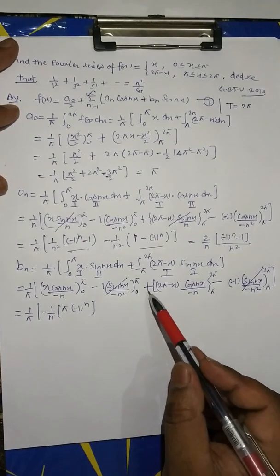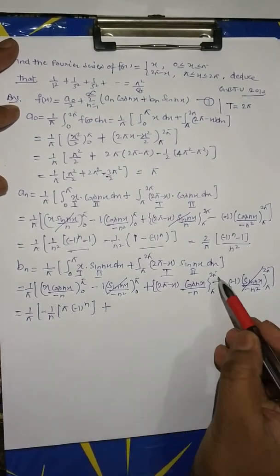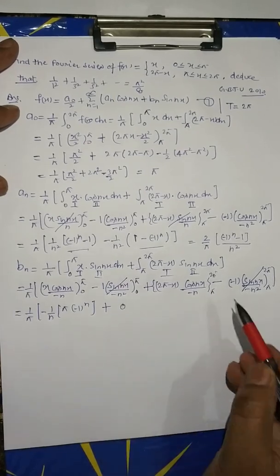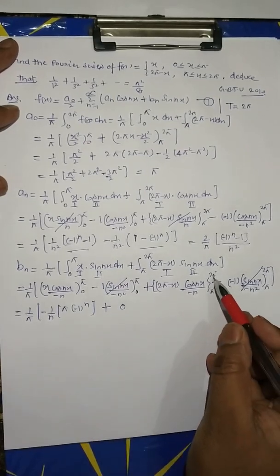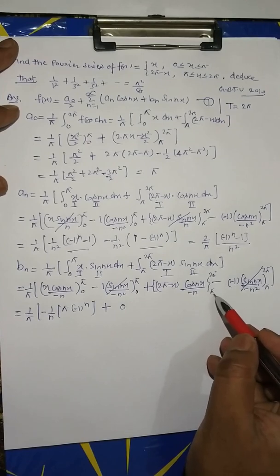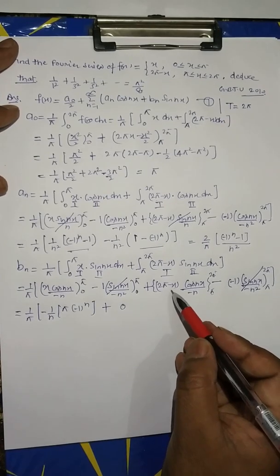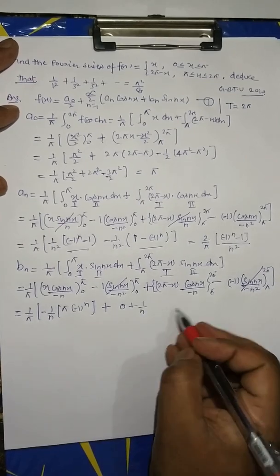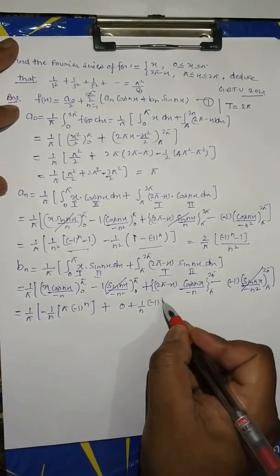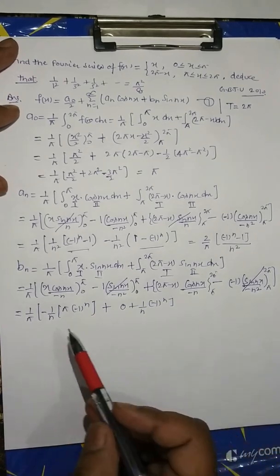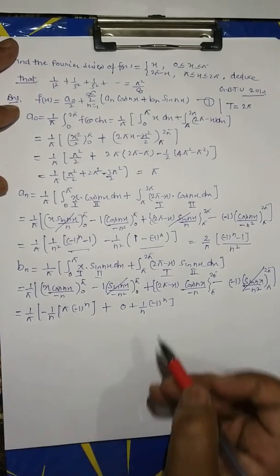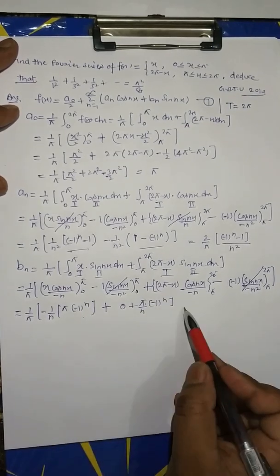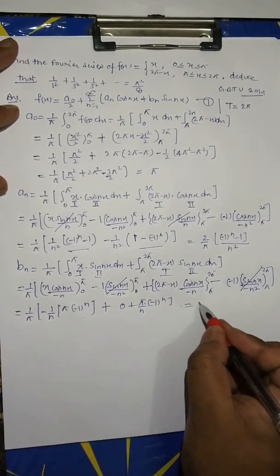Similarly, at x equal to 2π the function will be 0, and at x equal to π, it is equal to minus minus plus 1/n (−1)^n π. One is positive, the other is negative. Now bn is equal to 0.